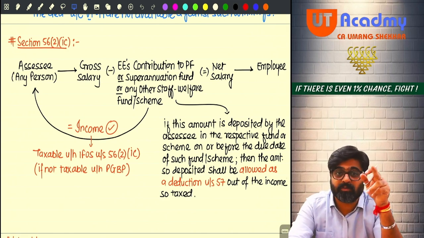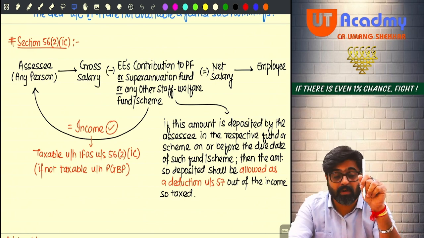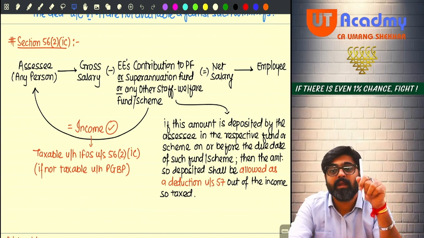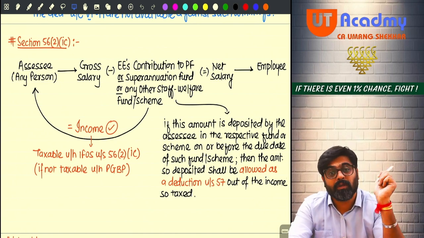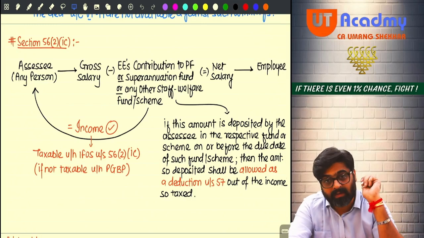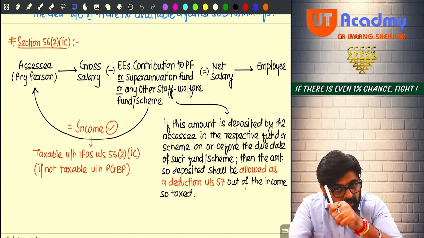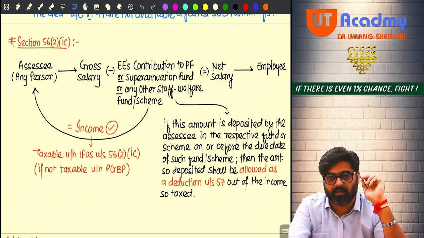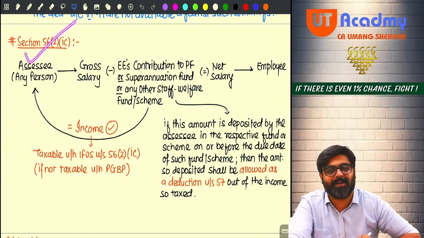But make sure you deposit this amount on or before the due date of that fund, of that scheme, not the return filing due date. Yes or no? So this amount has to be deposited in the staff welfare scheme, staff welfare fund on or before the due date of that fund, on or before the due date of that scheme. Only then the amount which is considered as your income taxable under the head IFOS will be allowed as a deduction. Will you remember? One more income done.